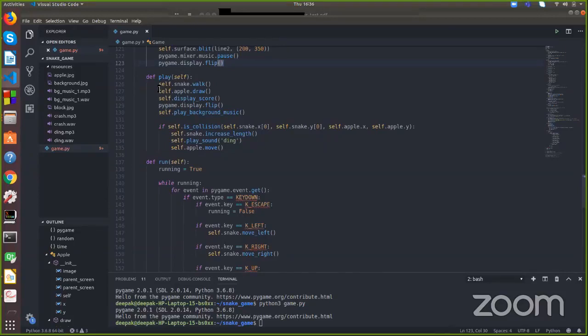So here first I will implement. Okay. So it'll be in this play. We have implemented the walk, draw, display score. Okay. And play background music.